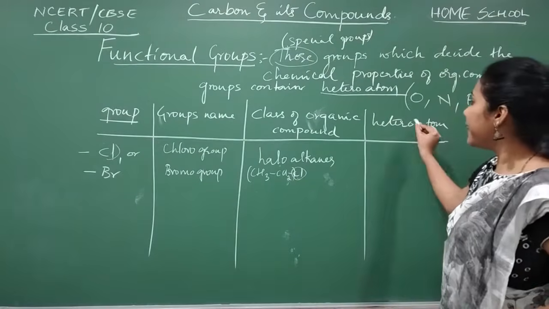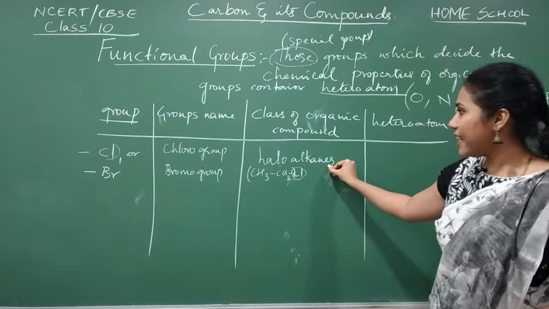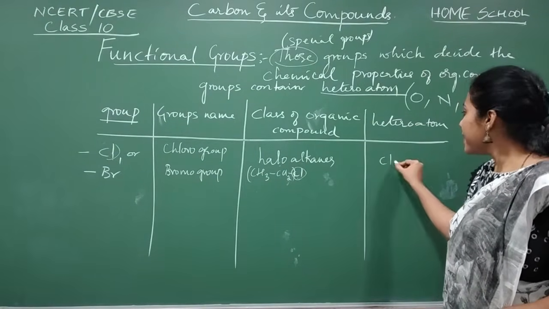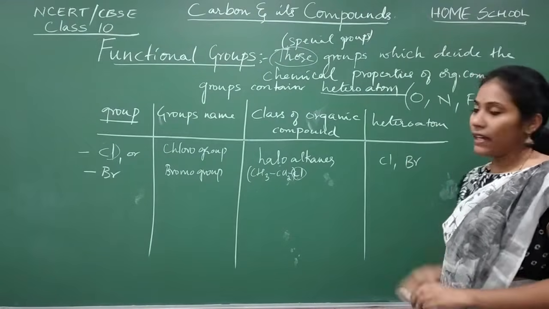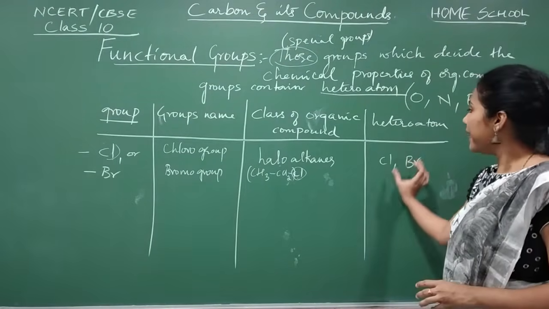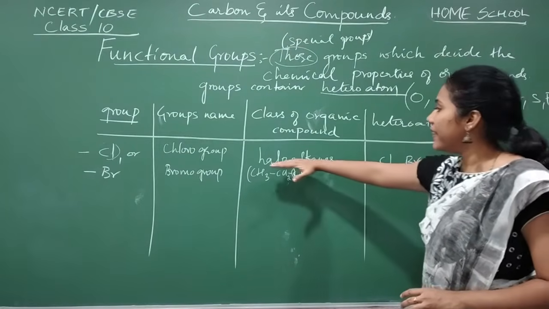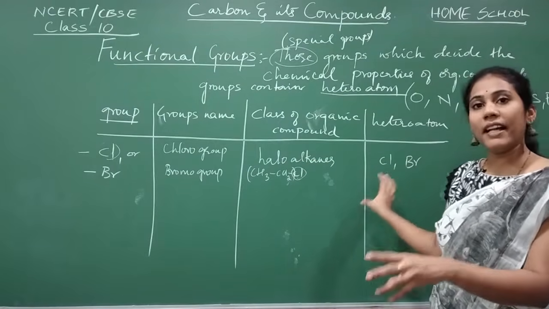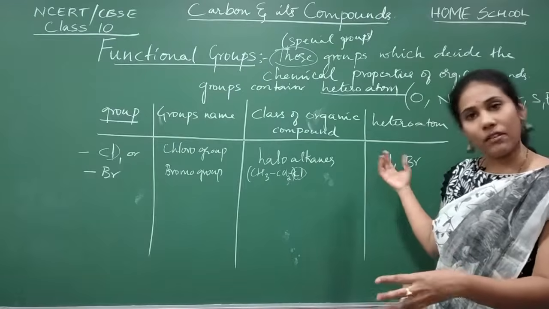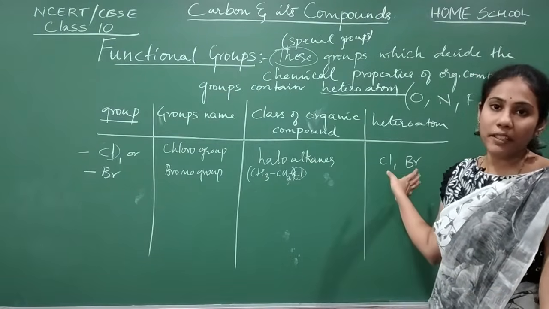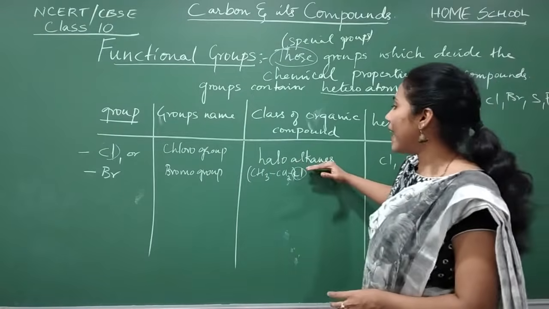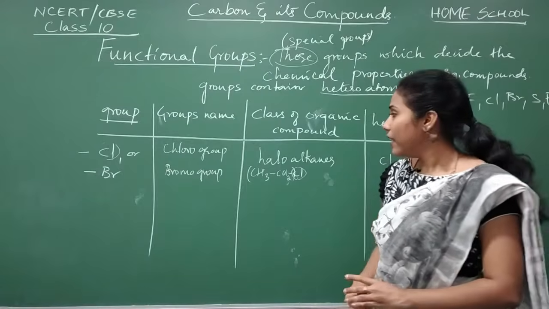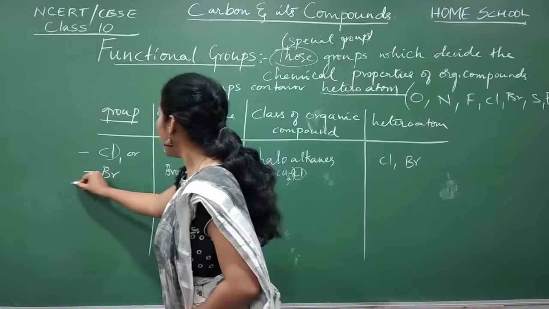Now, which is the heteroatom in the case of haloalkanes, guys? The heteroatom is a halogen. That is, the heteroatom can be Cl or Br. Heteroatom in the sense what? In the case of haloalkanes, what is the heteroatom? In the sense other than carbon and hydrogen, what atoms are present? It is chlorine or bromine, isn't it? So this is about haloalkanes and the groups Cl and Br. Clear?